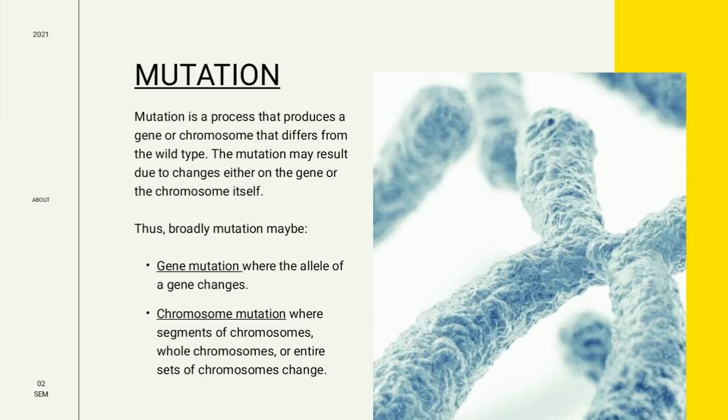The mutation may result due to the change either on the gene or the chromosome itself. Thus, broadly, mutation may be of two types: gene mutation and chromosome mutation. Gene mutation is where the allele of a gene changes, and chromosome mutation is where the segment of chromosome or whole chromosome or entire set of chromosome changes. Mutation may have harmful effects, beneficial effects, or have no effects. Mutation causing agents are called mutants and the process is called mutagenesis.